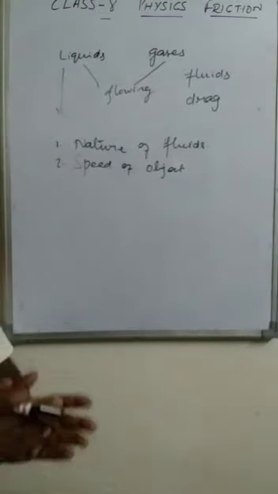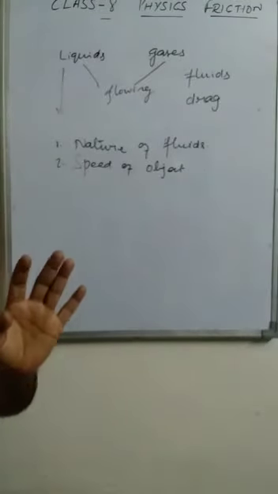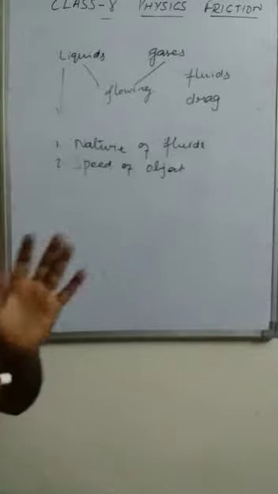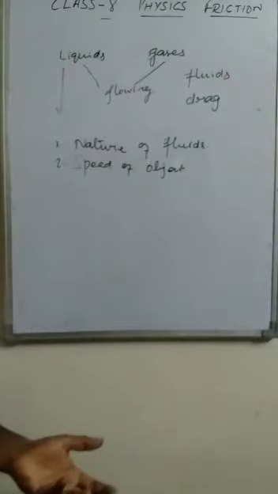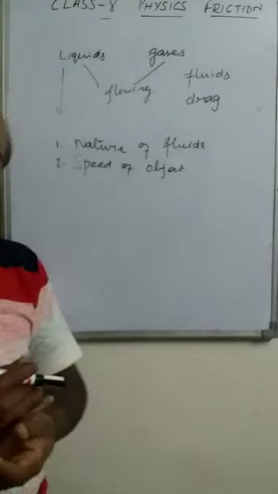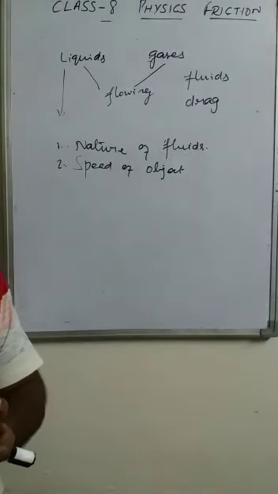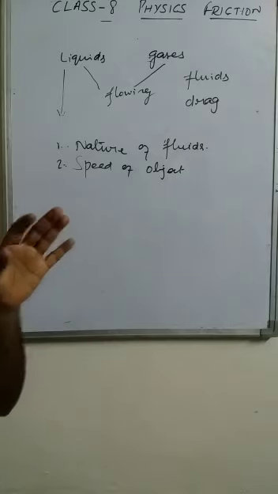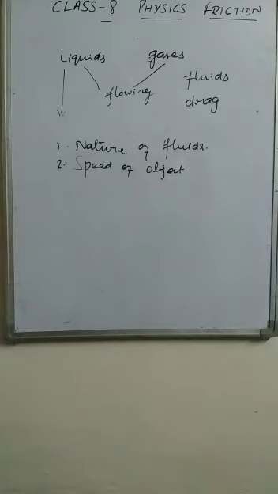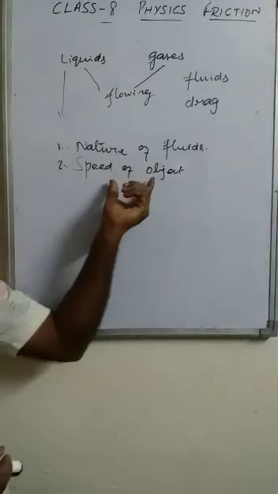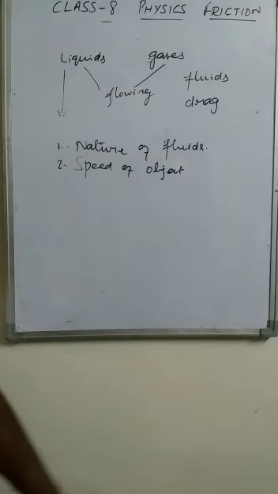To minimize the loss of energy, indirectly we can say loss of energy, because the fuel is consumed, it is burnt, and it produces energy. To minimize the loss of energy, we can adjust the speed of the object.